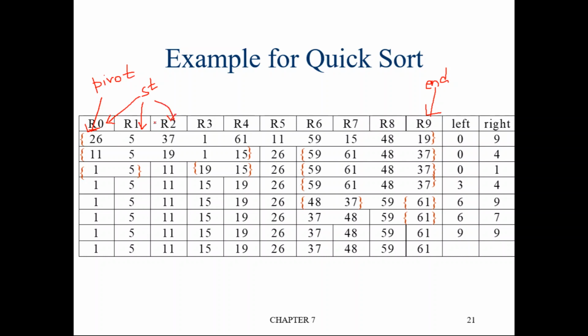Okay, so again you check, is the element at start location, 37, less than or equal to pivot element? Pivot is 26. No, it is greater than. So stop this process.